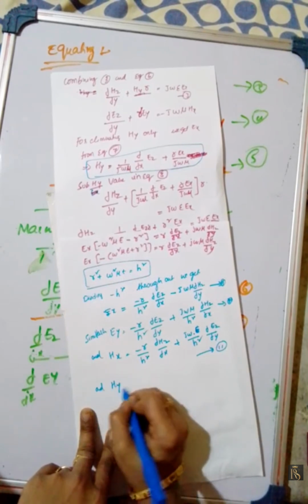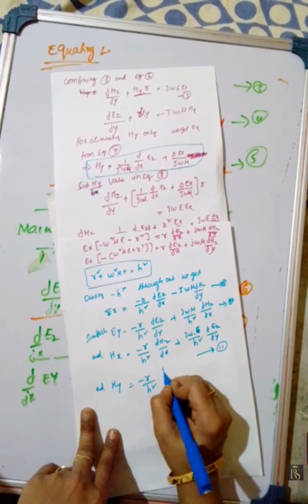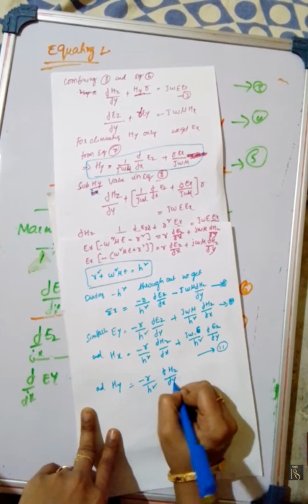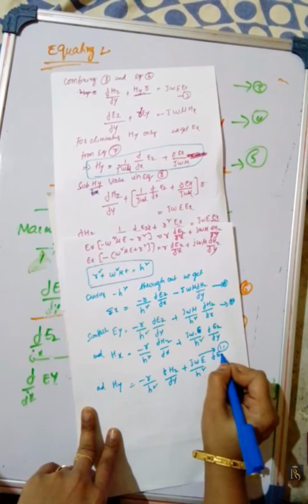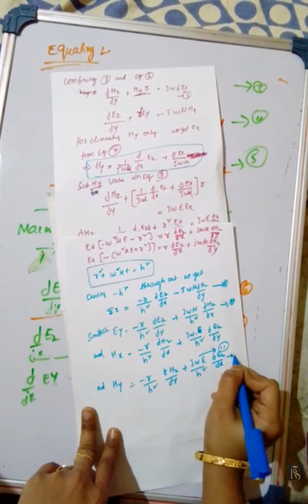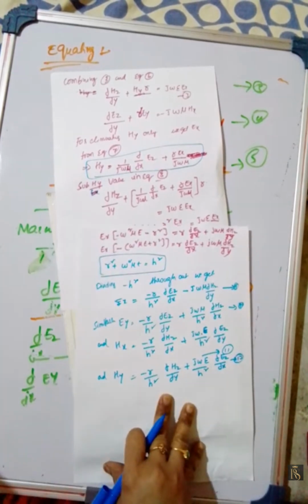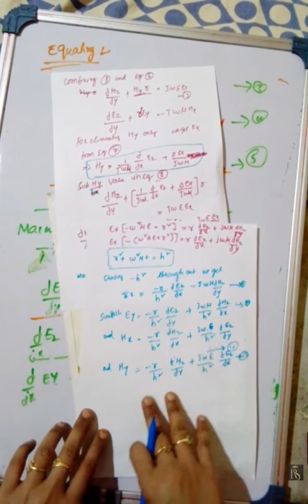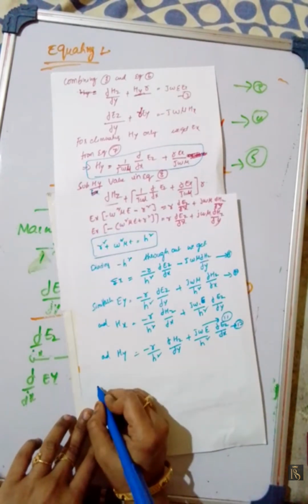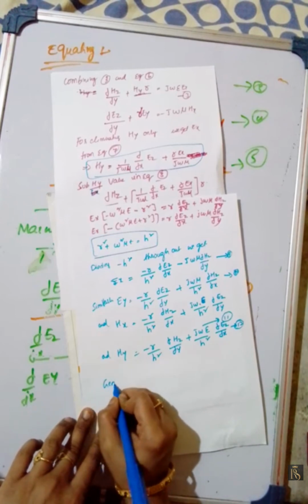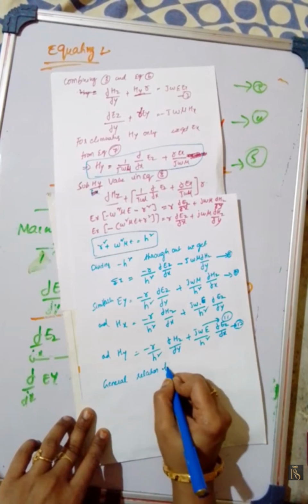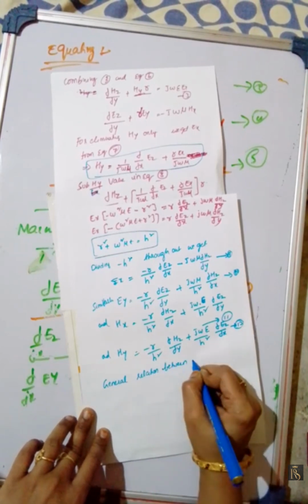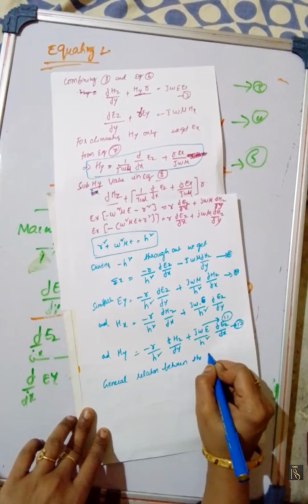And Hy is equal to minus gamma by h square dou Hz by dou y plus j omega epsilon by h square dou Ez by dou x. This is equation number 12. These equations give a general relationship between the field components within a waveguide.